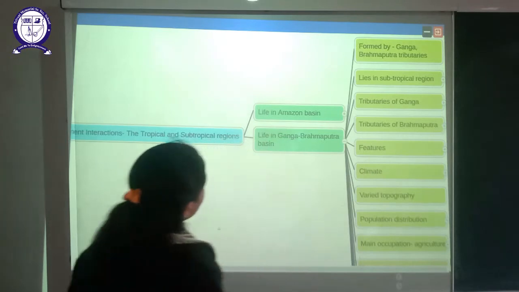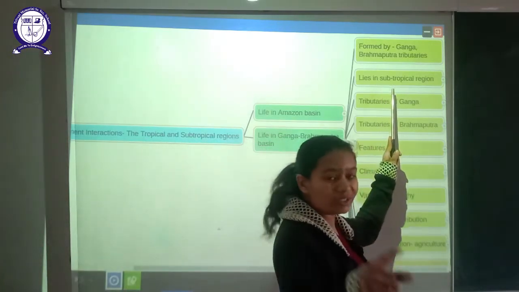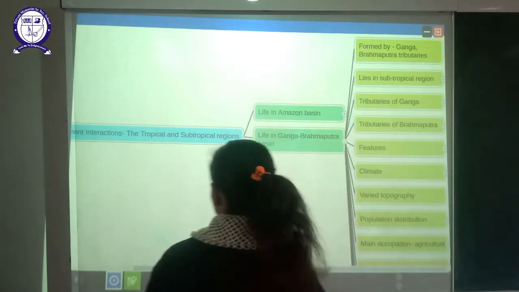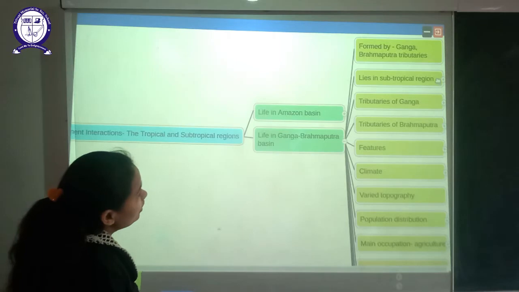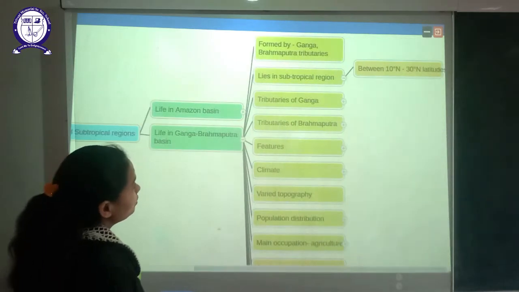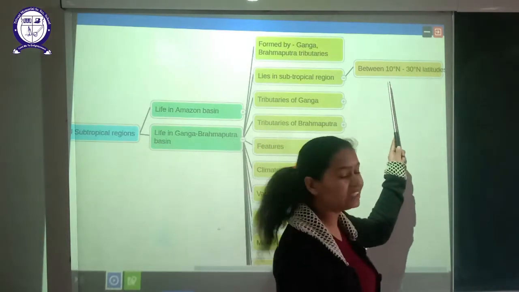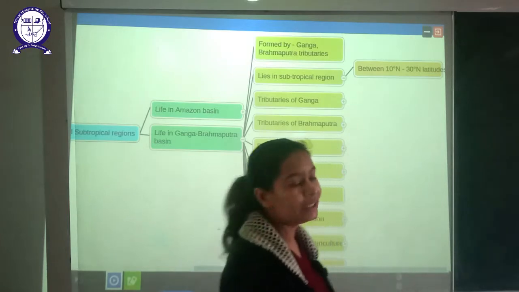So first of all, let's move towards its location. It lies in the subtropical region. If we talk about its location, you can see here very clearly that it lies between 10 degree north and 30 degree north latitudes.